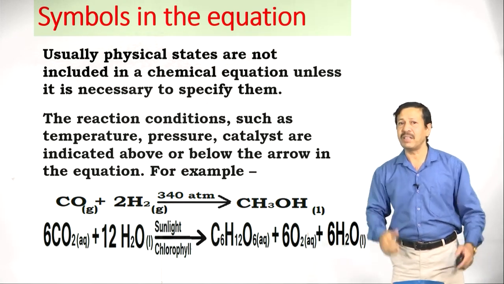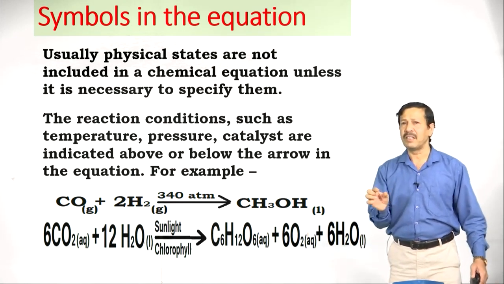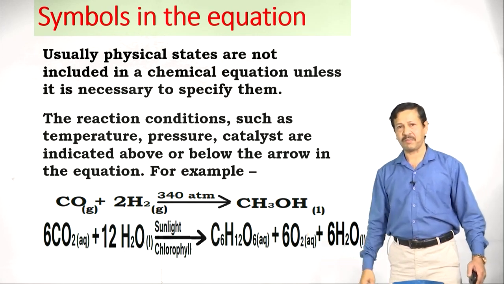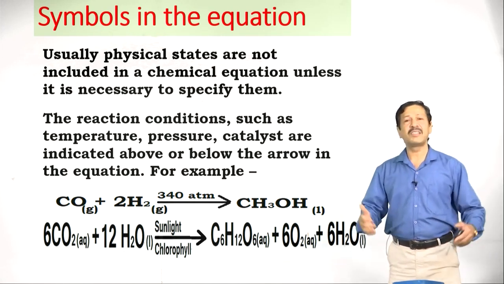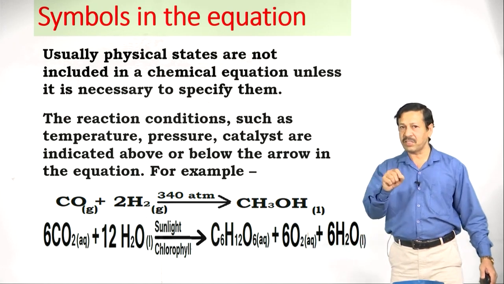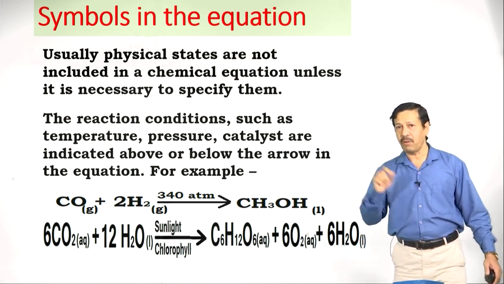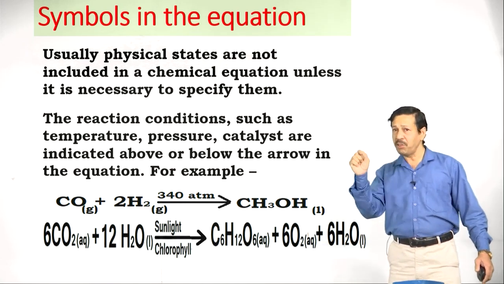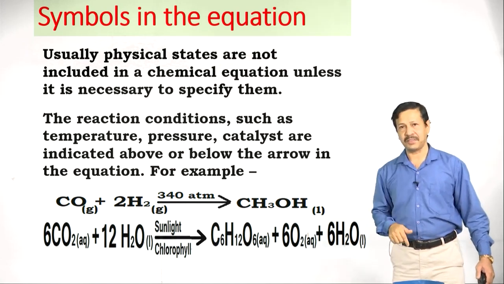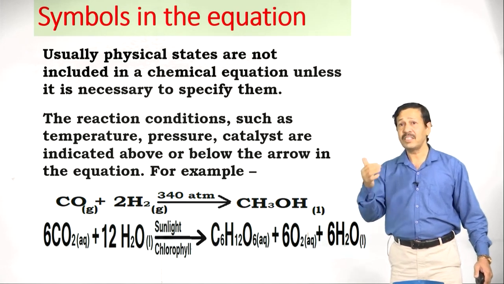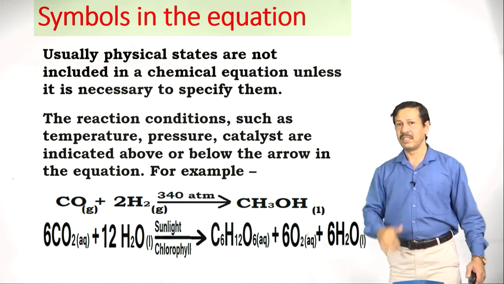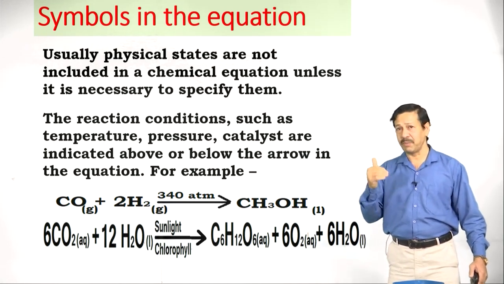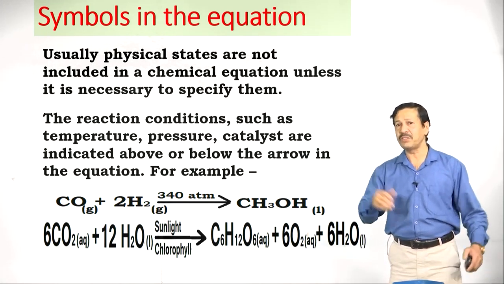One more example is very important, already you learned this equation, that is photosynthesis. What conditions are given here? Carbon dioxide is in aqueous form, water in liquid form, and on the arrow you are seeing sunlight, that means sunlight is very essential for the reaction. Then it takes place in the chlorophyll, that is the green pigment you studied in life processes.